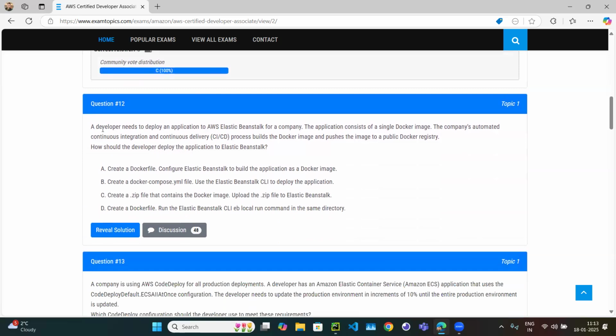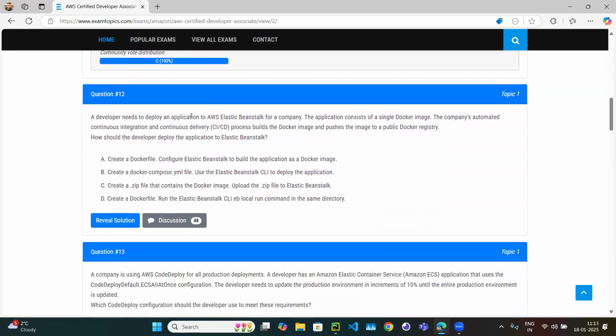Question number 12. A developer needs to deploy an application on AWS Elastic Beanstalk for a company. The application consists of a single Docker image. The company automated a CI/CD process which builds the Docker image and pushes the image to the Docker container registry.